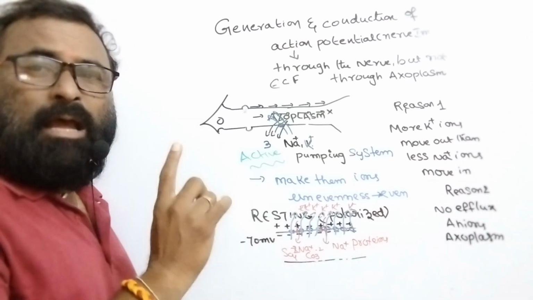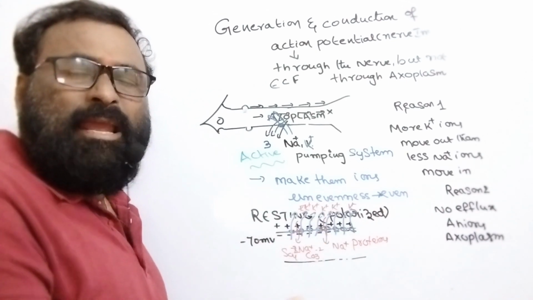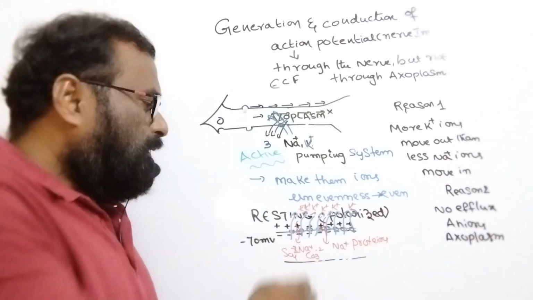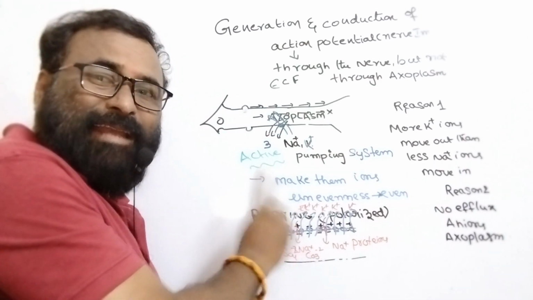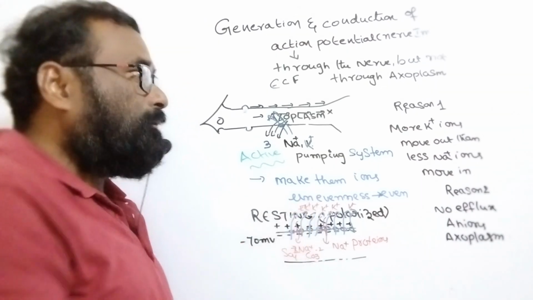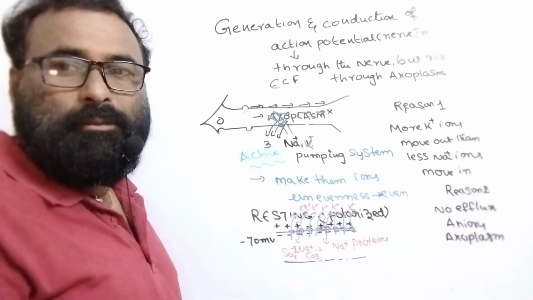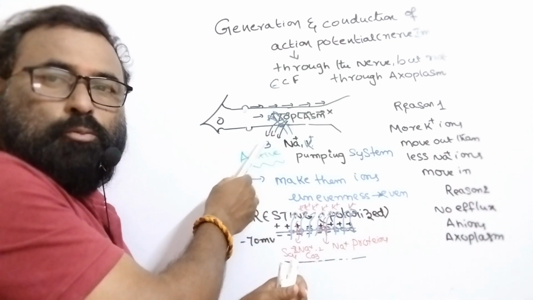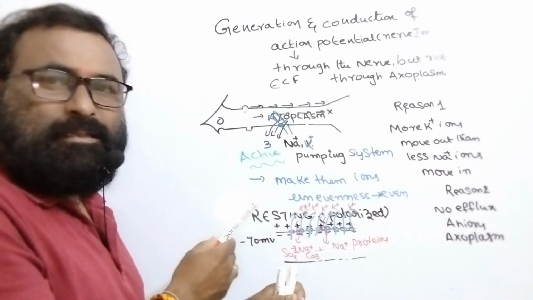Besides that, some other channels are present here. They may be leakage channels, or they may be gated channels. These channels are useful for taking sodium ions from out to in, and potassium ions from in to out. Observe here, the sodium potassium pump is in contrast to it. The sodium potassium pump makes sodium ions move out, and then takes potassium ions in.